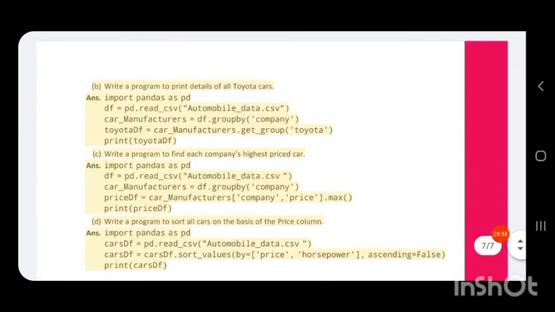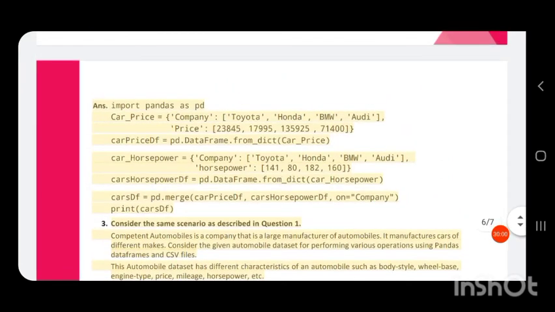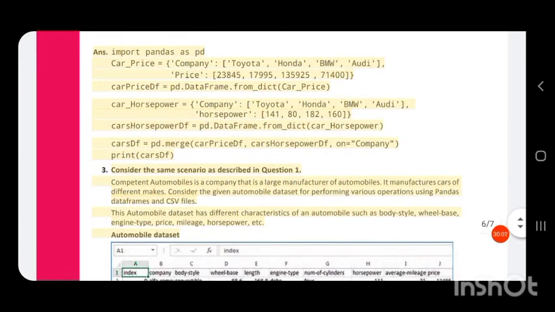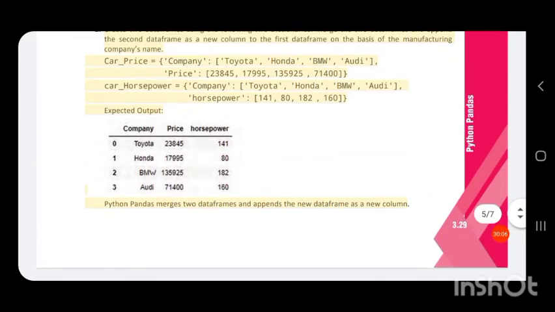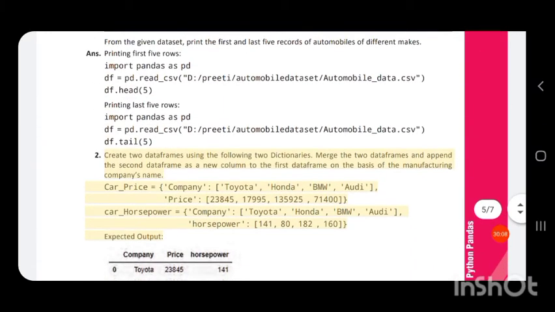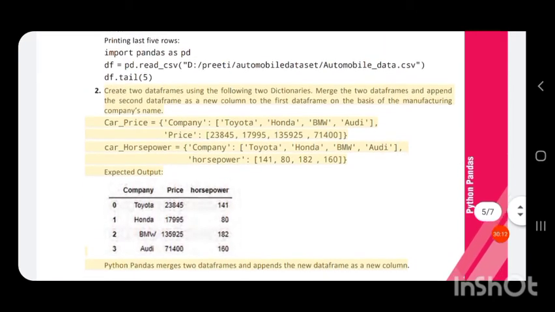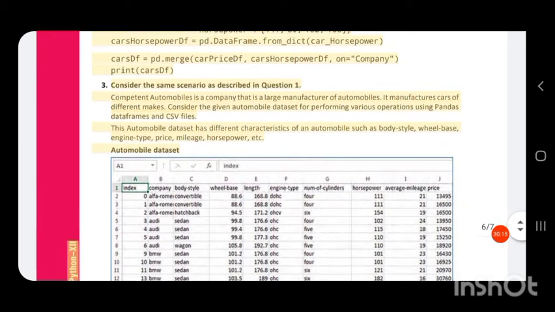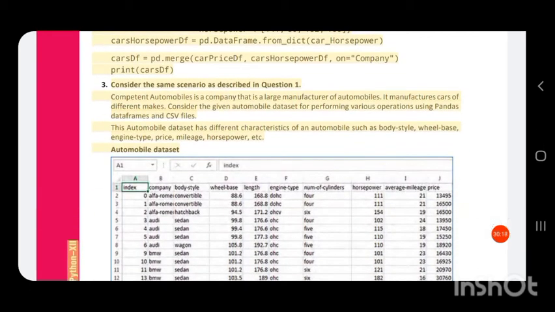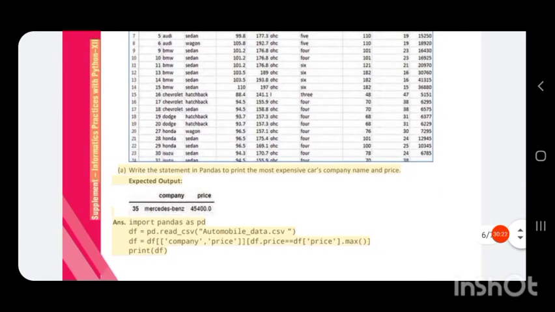Now all these questions are not there, because they are related to the combination of data frames and MySQL. That is not in your syllabus. It is the connectivity of data frames with MySQL, so it is not there.